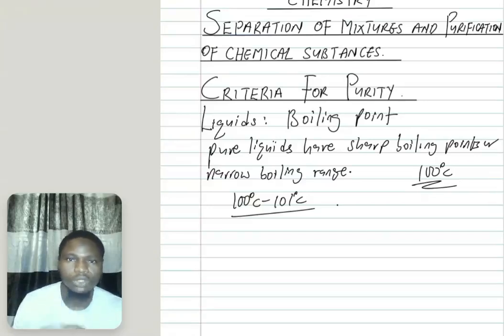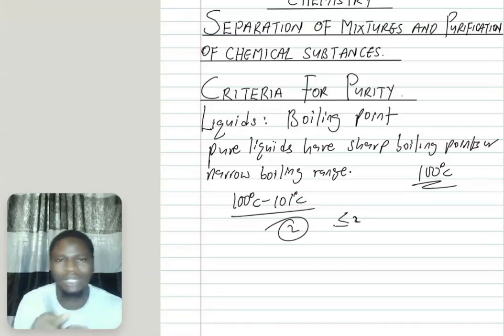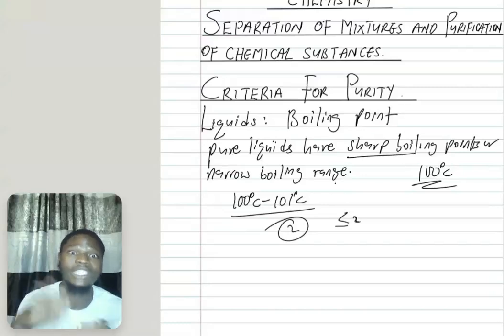So the range should be no more than 2, less than or equal to 2, for example like 0.5 and so on. So we have a narrow boiling range. If you have a sharp boiling point and a narrow boiling range, that shows that the liquid is pure. So you can jot down this point.